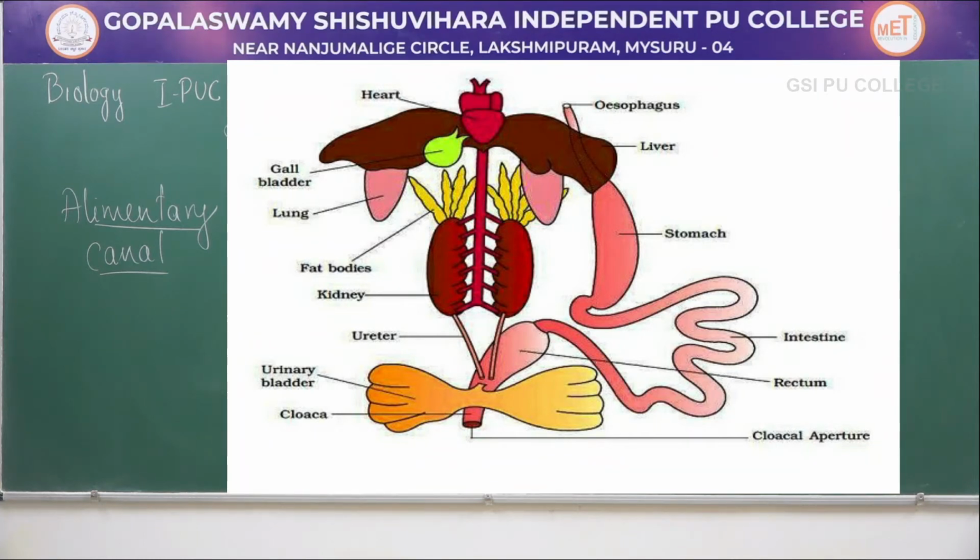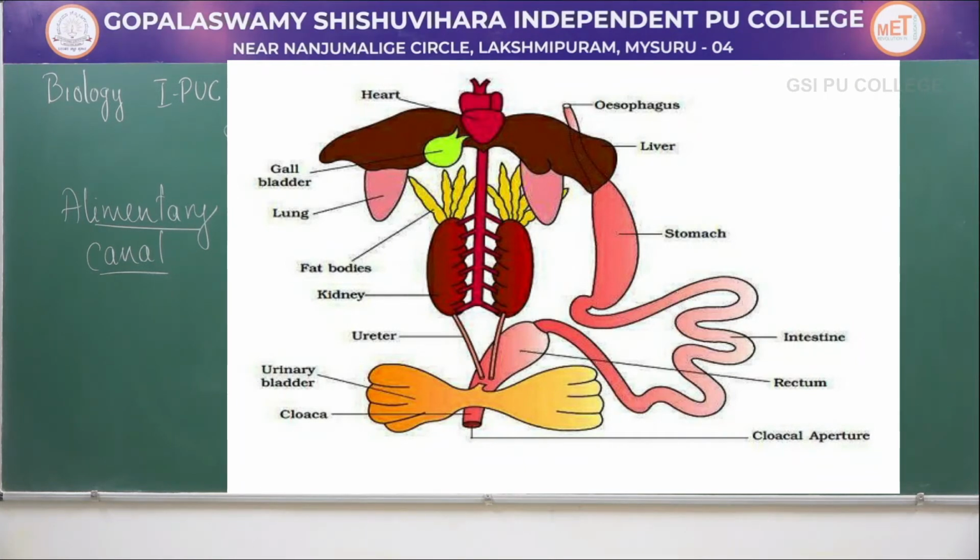So these are called fat emulsifiers. Together, because of bile as well as pancreatic juice, the food is now reduced from complex carbohydrates, proteins as well as fat into simple absorbable forms. Carbohydrates get converted into sugars, proteins get converted into amino acids, fats get converted into glycerol and fatty acids.